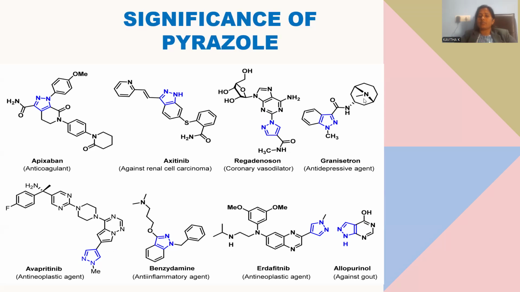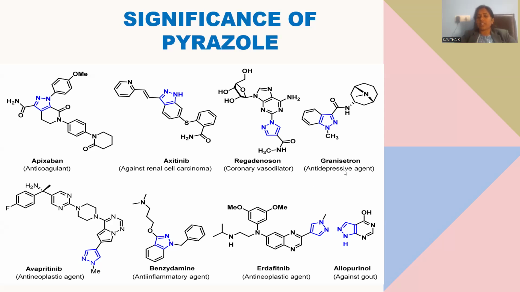You can clearly observe here an 8-membered ring with a nitrogen heteroatom, and both are joined together by an amide linkage, and an alkylated benzopyrazole was taken over there, which is called granisetron. Granisetron is an antidepressive agent.